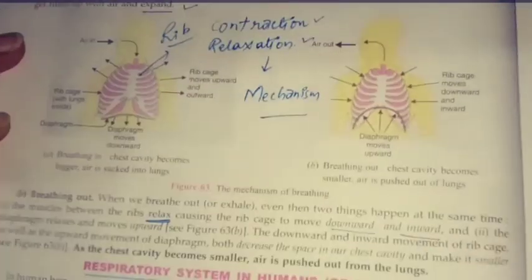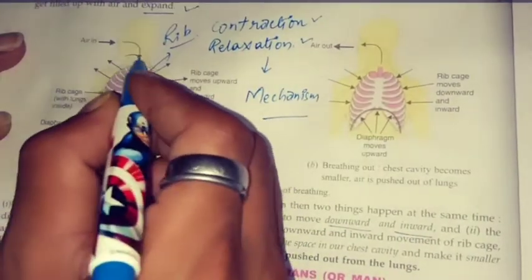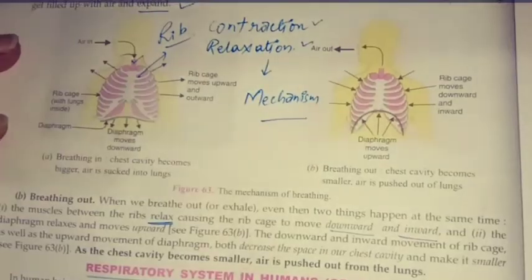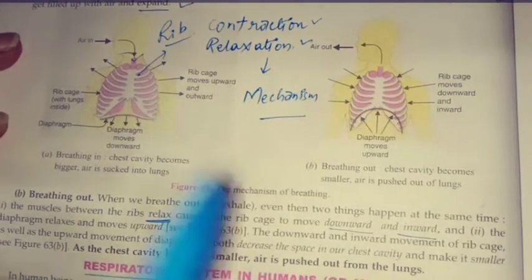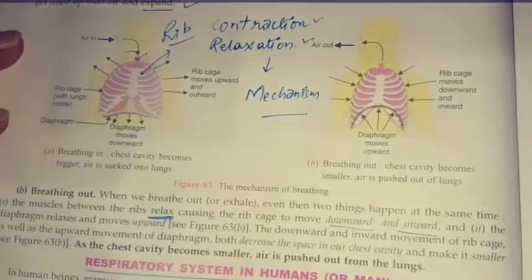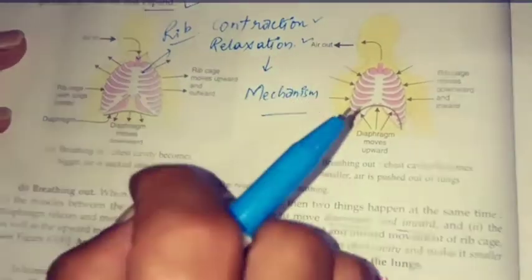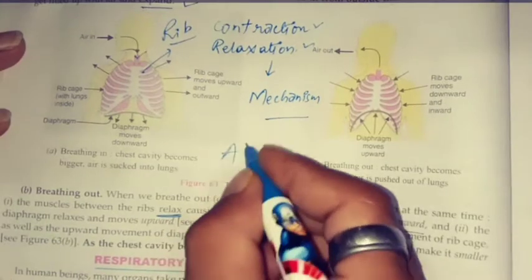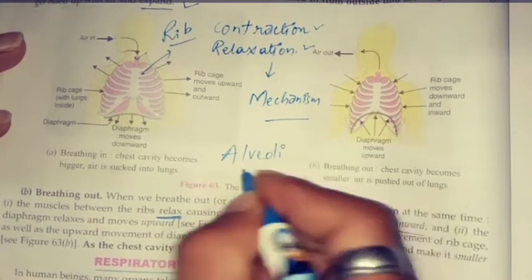Where is it connected? That is connected to our throat, and here is only the trachea. Trachea means the windpipe, through where the air goes to the lungs, and it is exchanged in the alveoli. Where is the exchange happening? Alveoli.